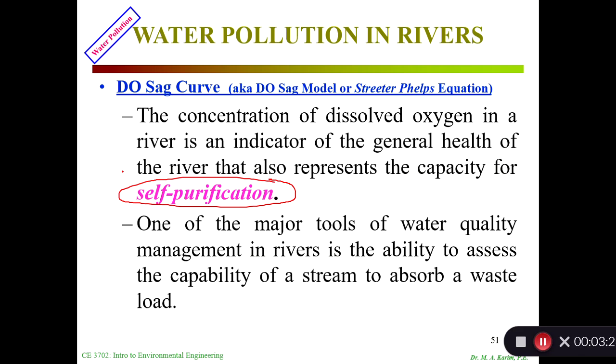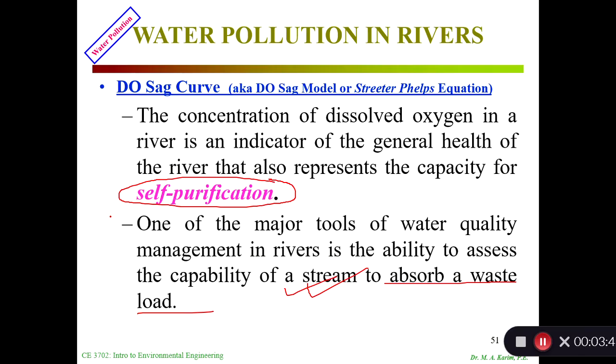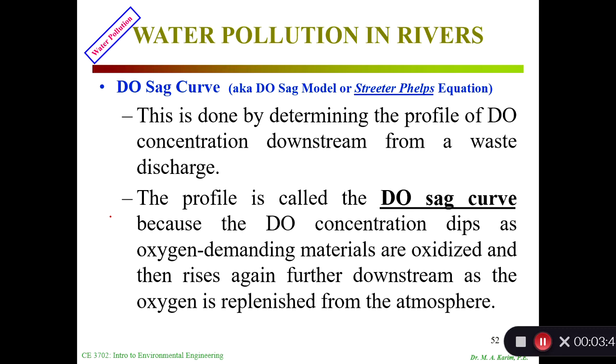One of the major tools of water quality management in rivers is the ability to assess the capability of a stream to absorb waste. So that's the main idea. If we know a certain river can absorb more waste, we can discharge it without treating, and save money, right? Our ultimate goal is to save money. Save money means it's a business. Now, this is done by determining the profile of dissolved oxygen concentration downstream from a waste discharge. The profile is called the DO-sag curve.